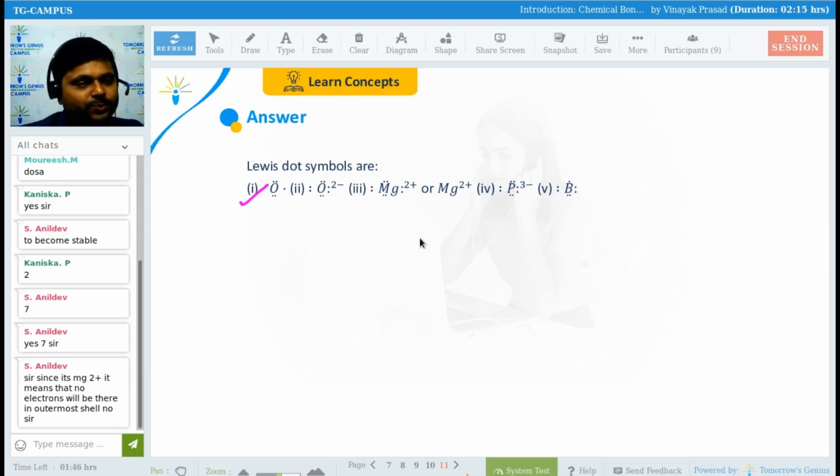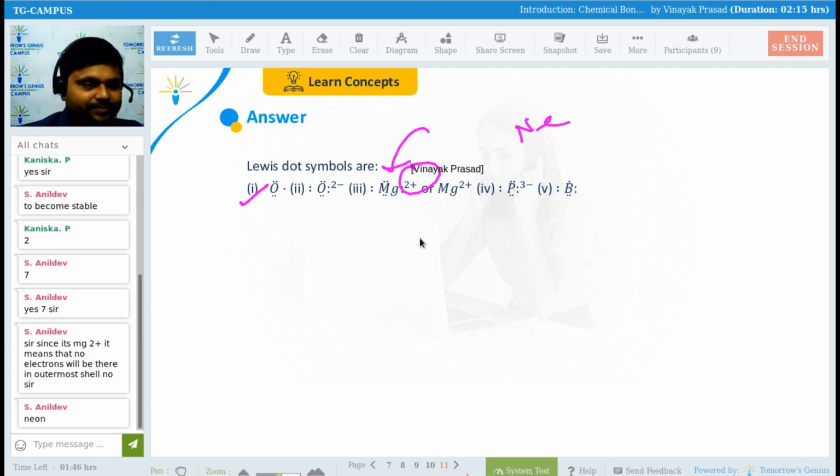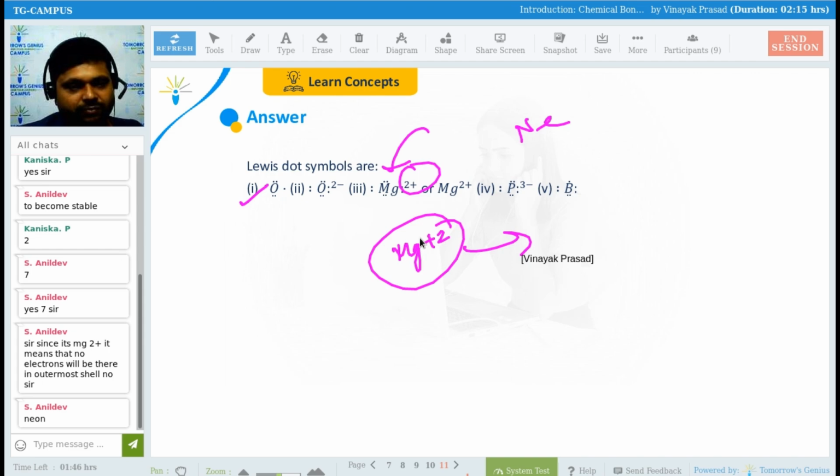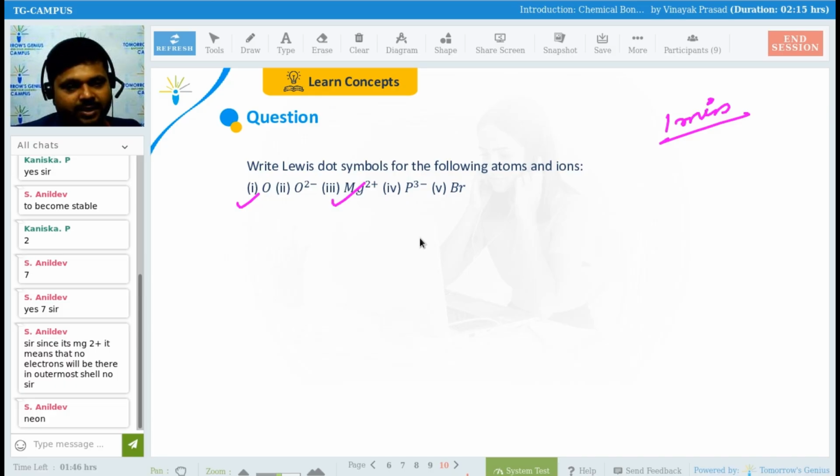2, 2, 4, 4 plus 2, 6 plus 2, 8, right? So it will attain the electronic configuration of what? Neon, yes or no? And a plus 2 charge will be there. Getting my point? If I am saying Mg plus 2, it will attain the electronic configuration of neon, with plus 2 charge there. Getting my point, everyone? So will you be able to draw the rest of the question?